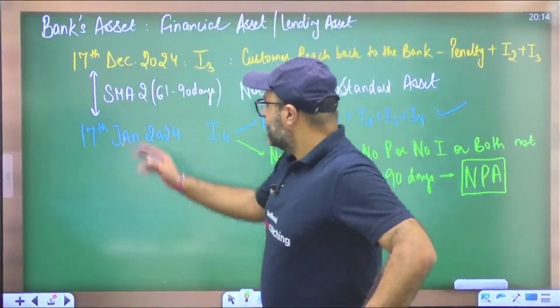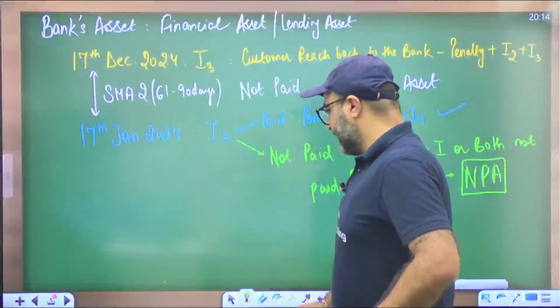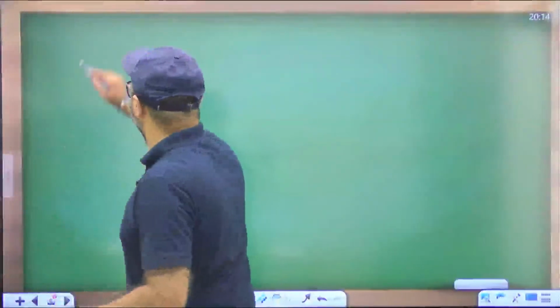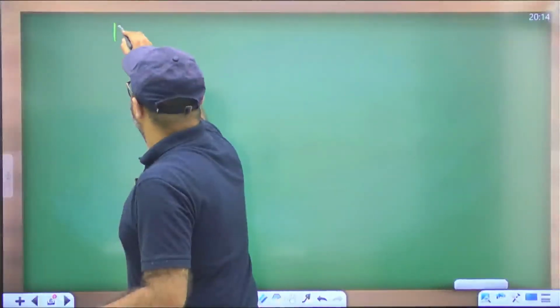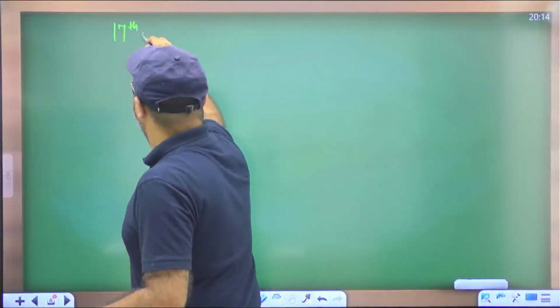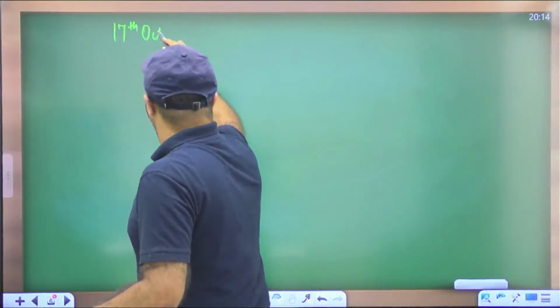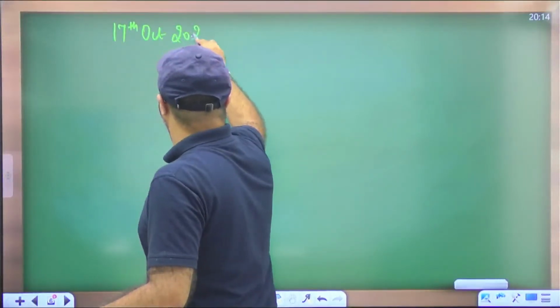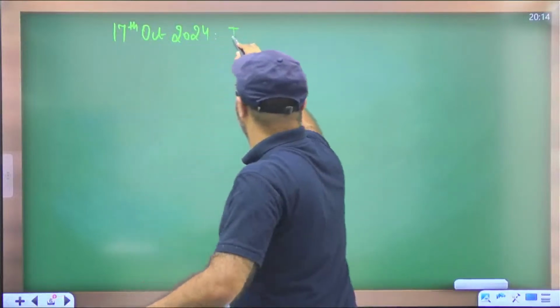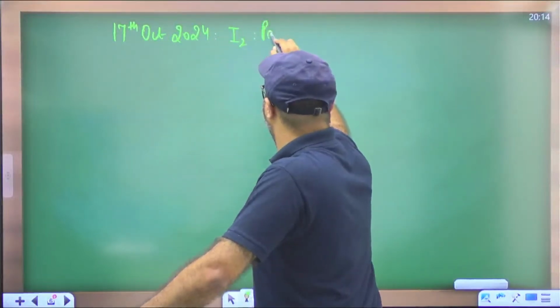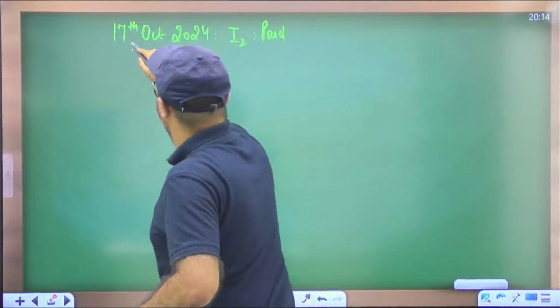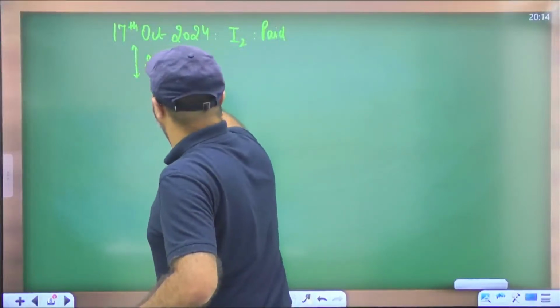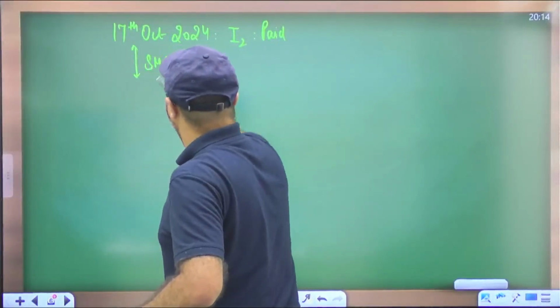So remember, special mention account, I can write this again for you to avoid confusion. Let's suppose, as per my example, on 17th of October you have paid the last installment, that is the second installment. Then after this the loan will be termed as SMA 0.